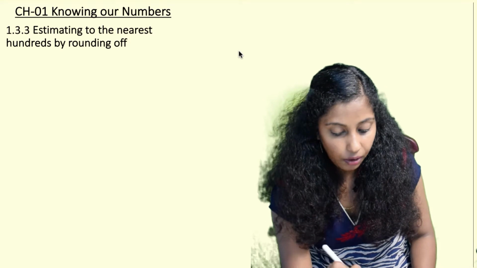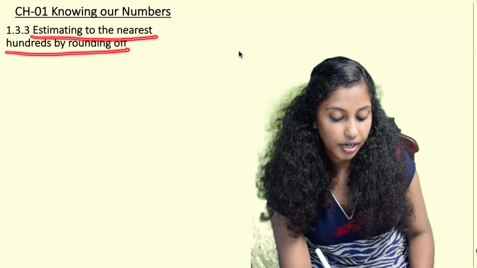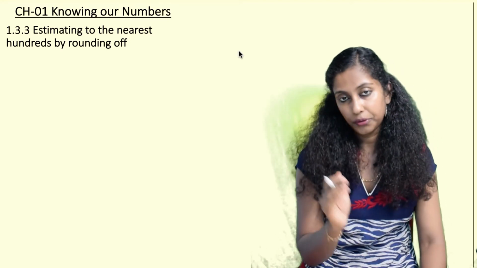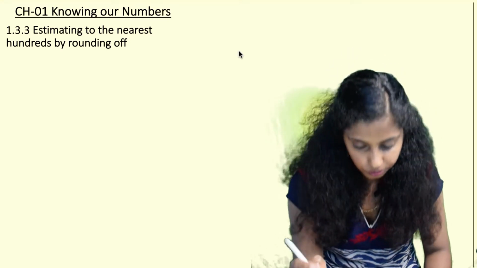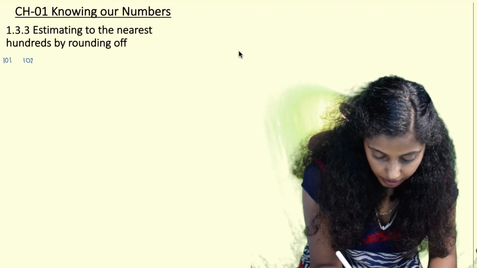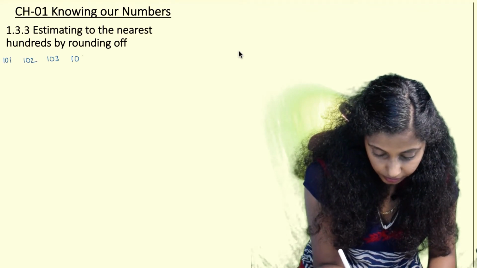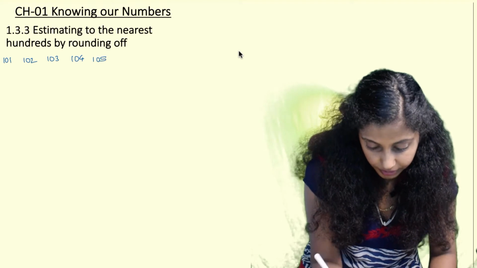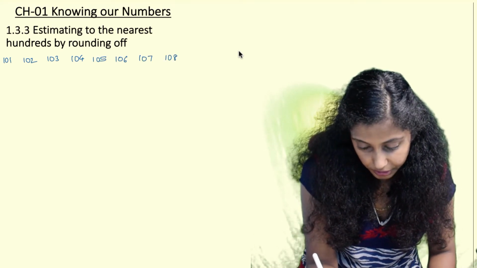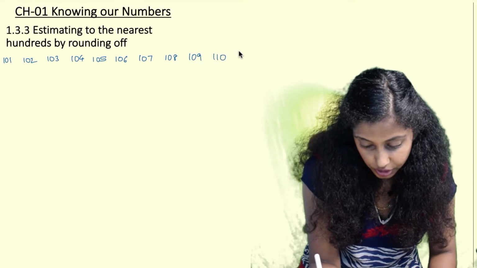We see how estimating to the nearest hundreds by rounding off can be done. Here again, as we had written 11, 12, 13 and so on, we can write 101, 102, 103, 104, 105. These are just examples, and this will help us in formulating a rule which we can use generally.